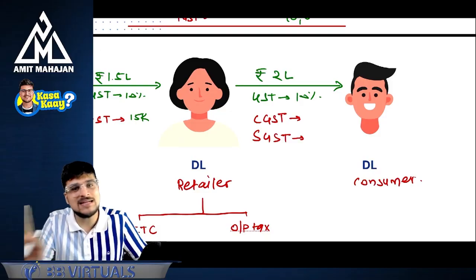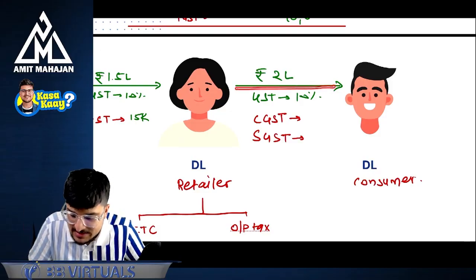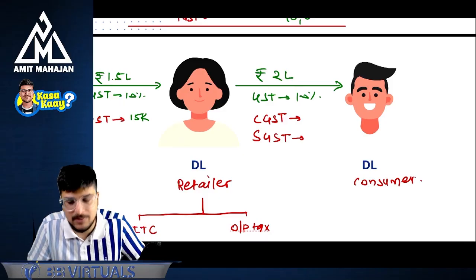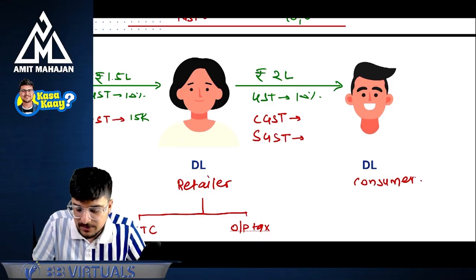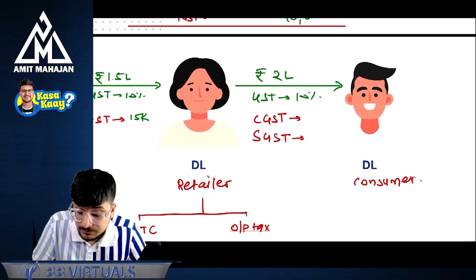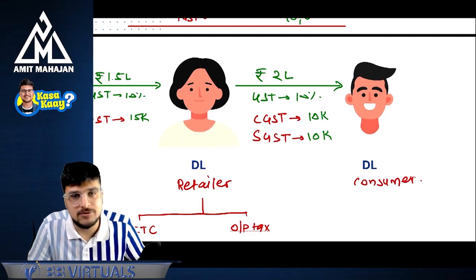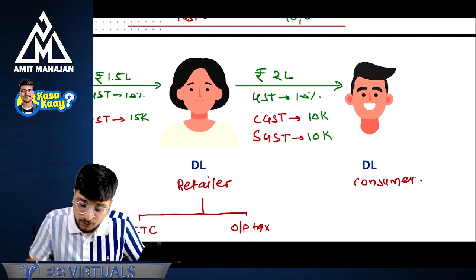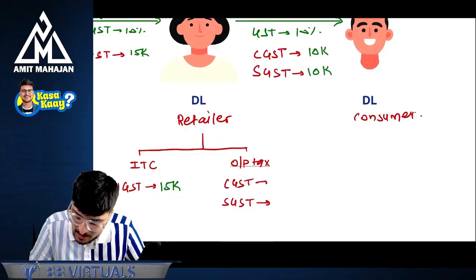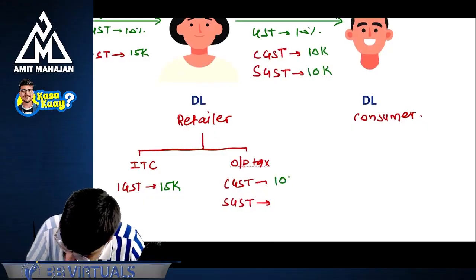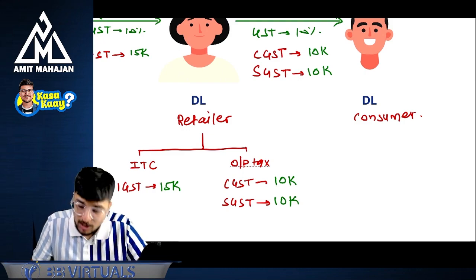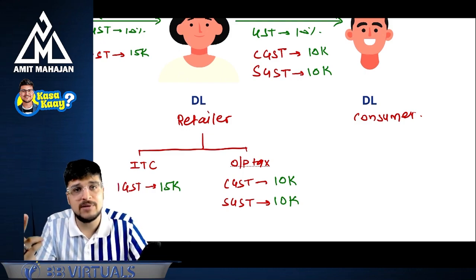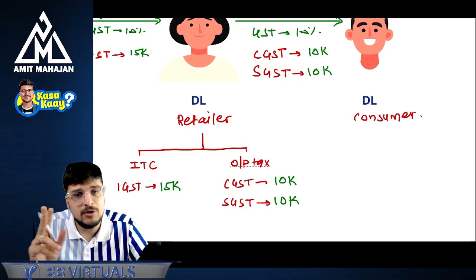Can I say this is an intrastate transaction? If it is an intrastate transaction, can I say GST of 10% will be applicable? So CGST, SGST will be applicable, meaning 10,000 and 10,000, which will be 20,000 rupees of total GST. Correct? So what is the retailer's output tax? Output tax is CGST 10,000 and SGST 10,000. Okay. Now we have to make two separate payments, one to the center and one to the state.